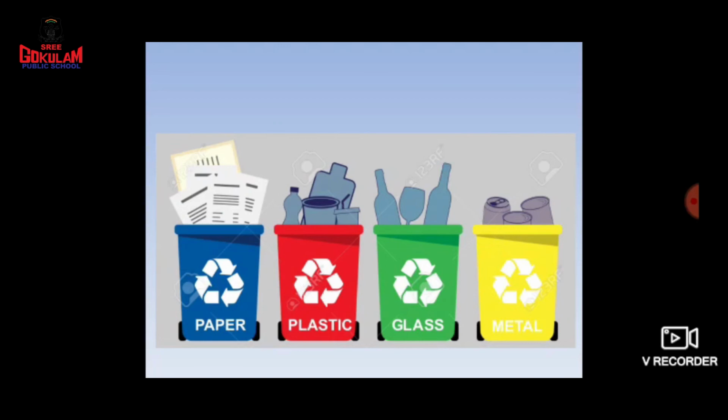What is the meaning of recycling? Making new substances from the old substances. Here you can see paper, plastic, glass and metals. All of these can be recycled to form other new substances.